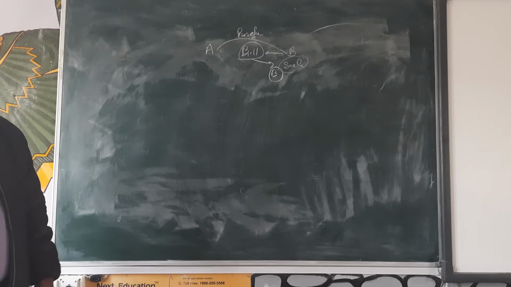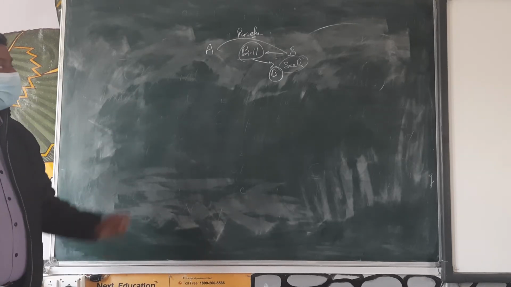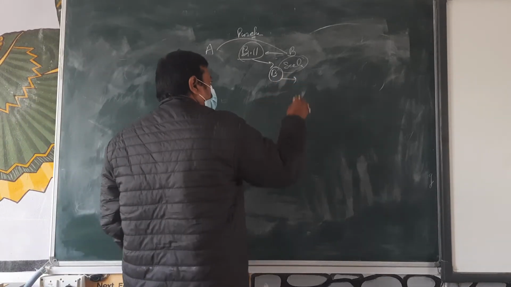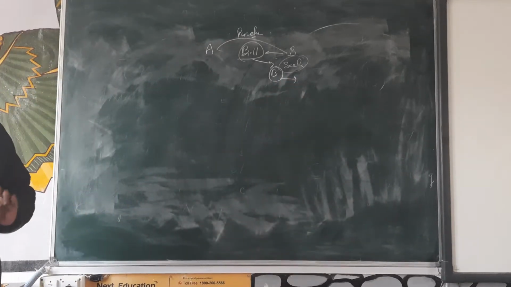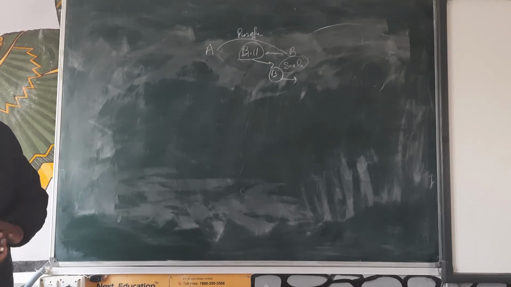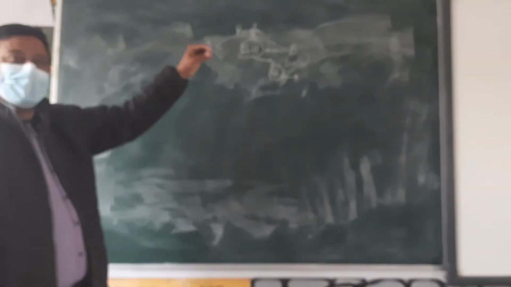Now, this bill is used by B in three ways. First, they keep it as a sell, just holding it in their business. When the date comes for taking the payment, they take that bill and go to A, and A will pay the money.